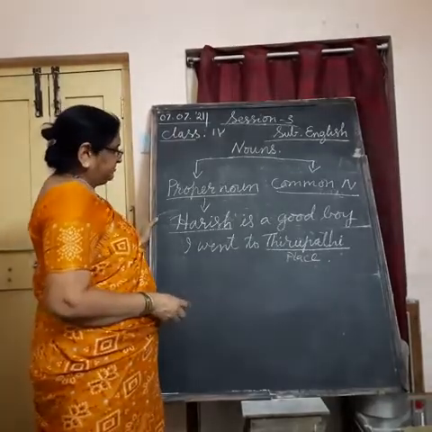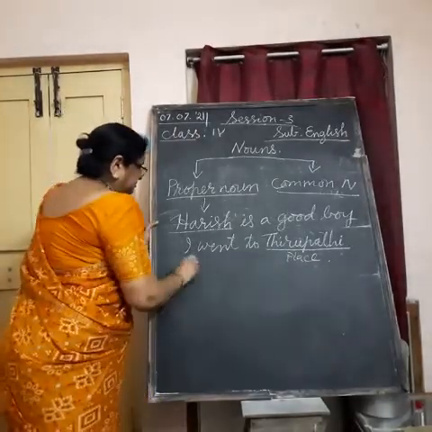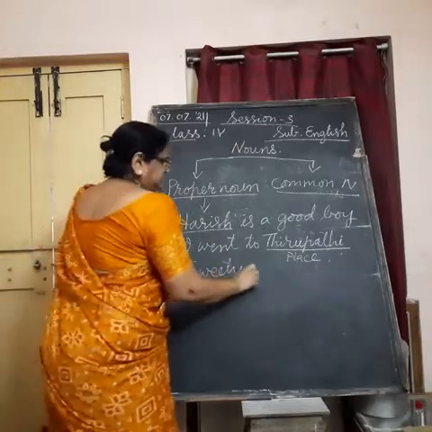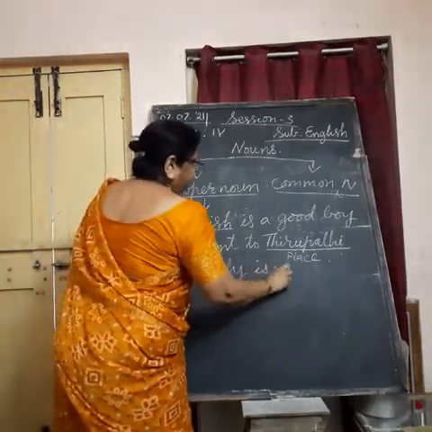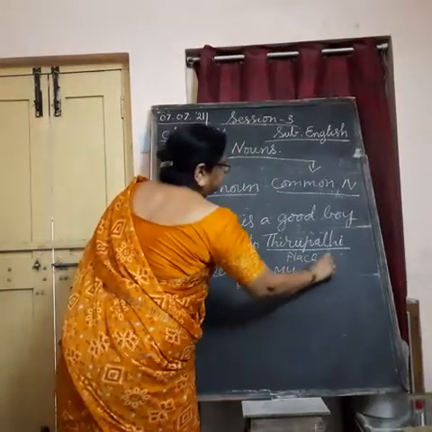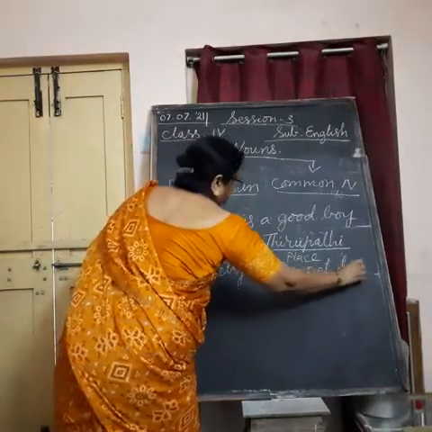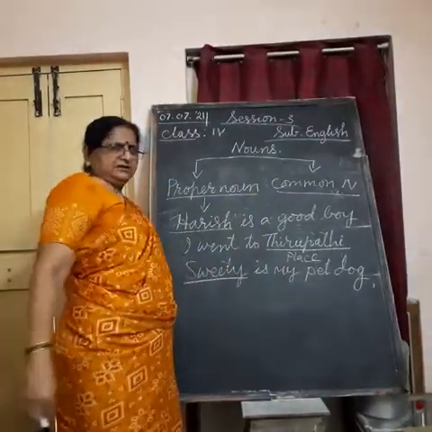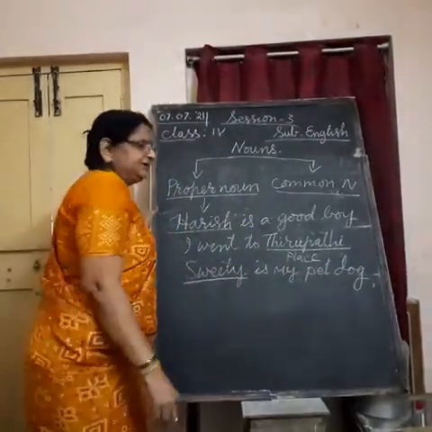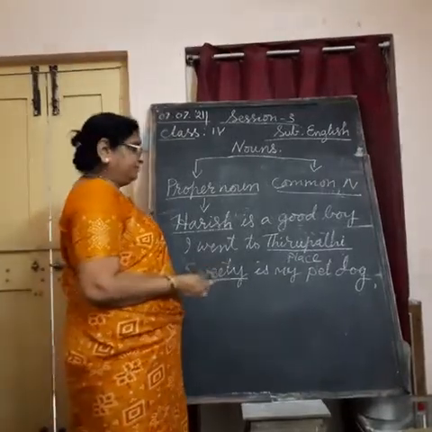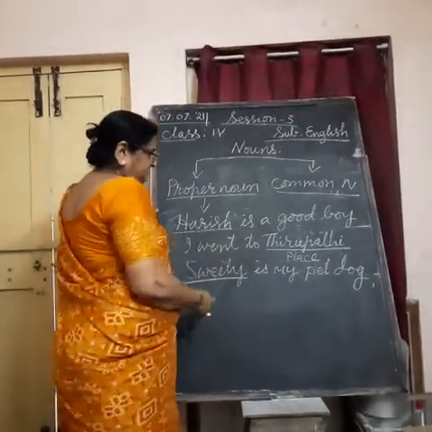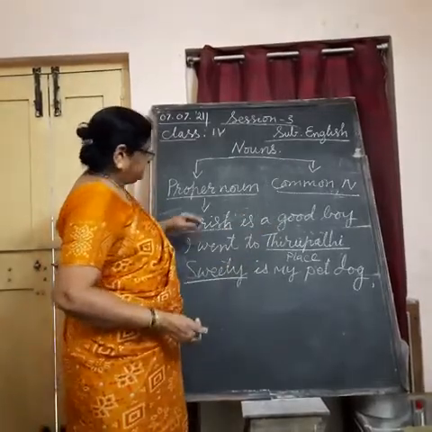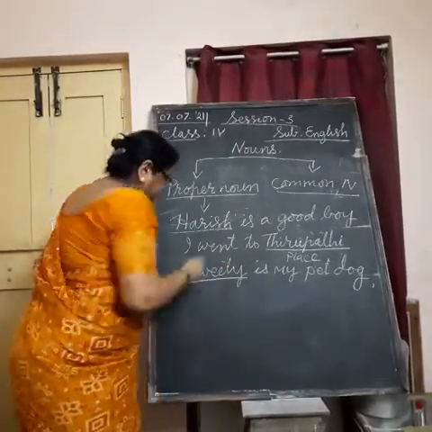I can tell one more thing. Sweetie is my pet dog. Sweetie is my pet dog. It is the name of a dog, children. Your mother calls you Sweetie. Some people can keep their pet dog's name also Sweetie. In this way, we have, what you observe here, one more thing.